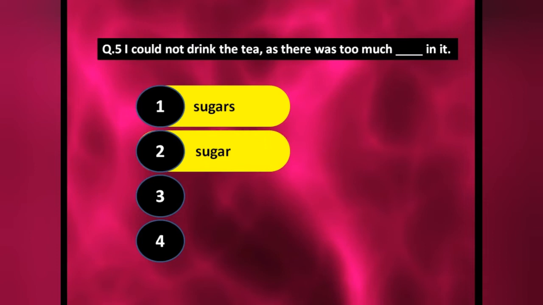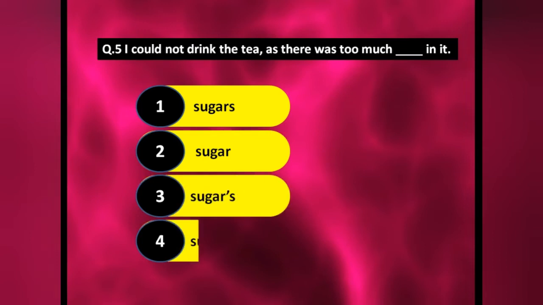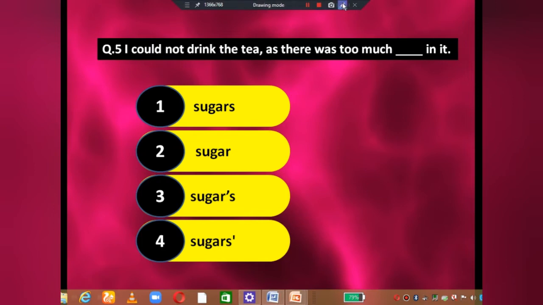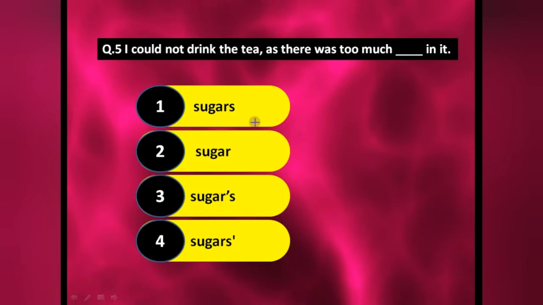Now the next one: I could not drink the tea as there was too much dash in it. Sugars, sugar. As you know very well, recently we read about uncountable nouns. Sugar is like coffee, an uncountable noun. So I could not drink the tea as there was too much sugar. It has no plural, that's why we use only sugar. The third and fourth options are completely wrong answers. I only mentioned them just to confuse you, so clear your concept and then give the answers.